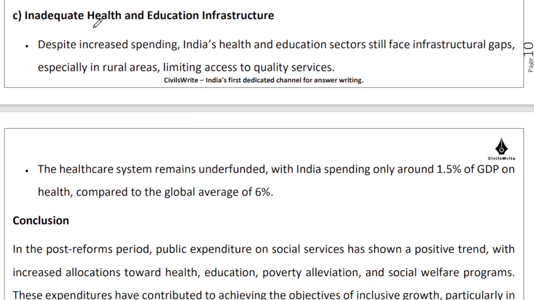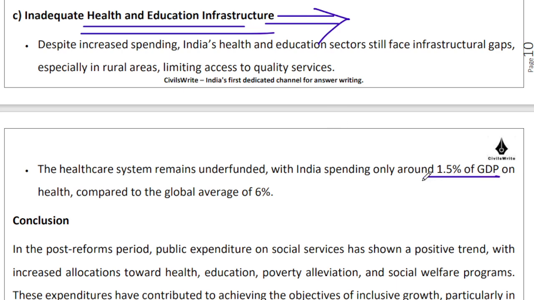When it comes to health and education infrastructure, right? Obviously, we do not have enough infrastructure because as a percentage of GDP, we are still spending way less than what we should be spending if we compare ourselves with the global average. So our financial outlay has increased on an absolute basis, even on a percentage basis it may have increased, but we are still nowhere close to the global averages.